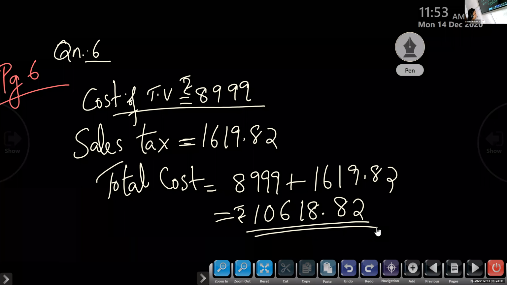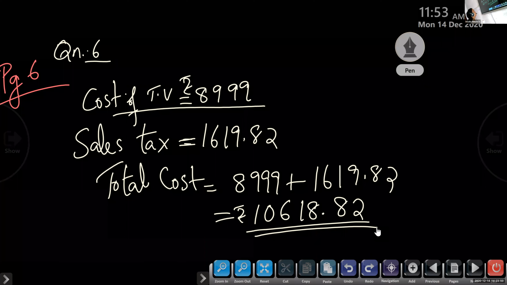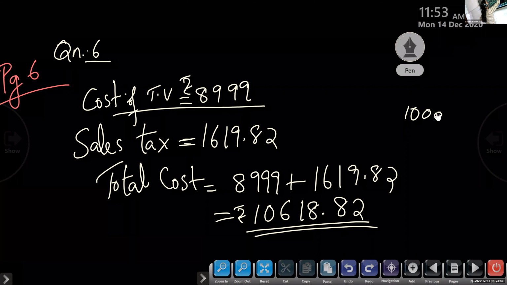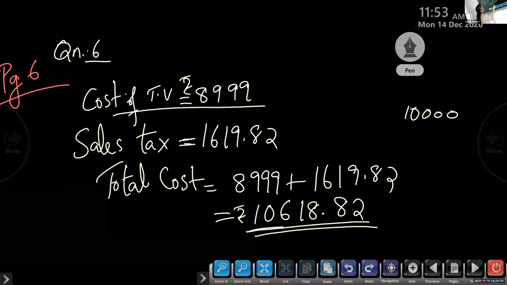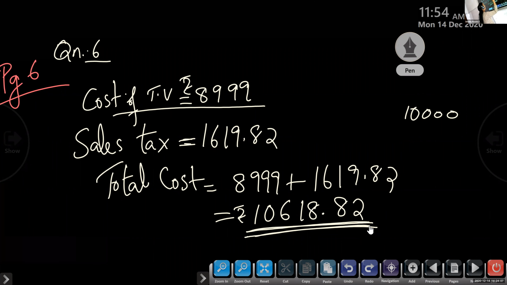She paid the amount with all 2,000 rupee notes. All 2,000 rupees means if she has 2,000 rupees 5, how much it will be there? 5 into 2, 10,000. Yes? 10,000. But here this is more than. If she gives 10,000, the shopkeeper will not allow. So she has to take 2,000 into 6 notes.